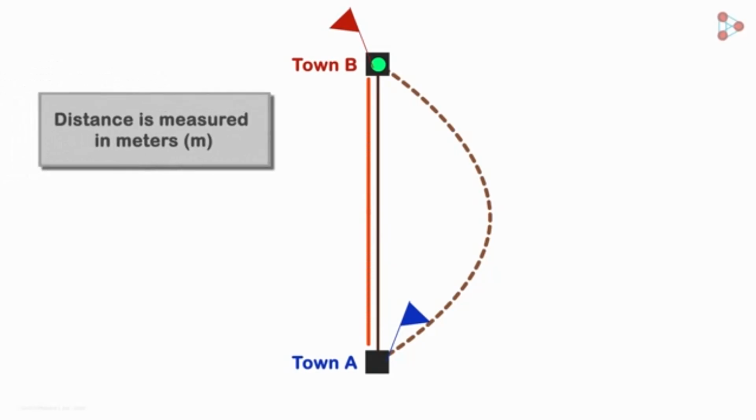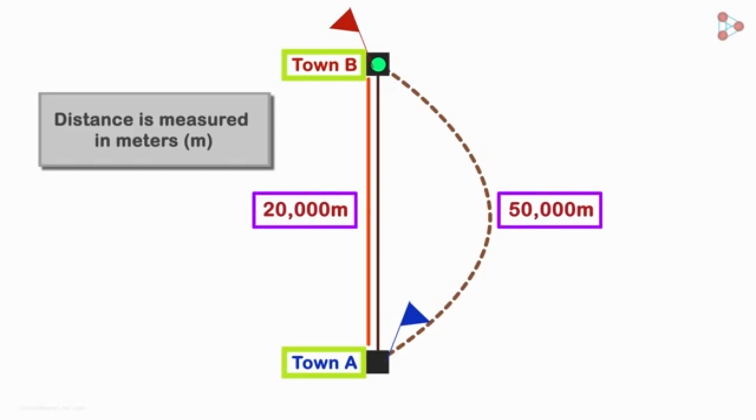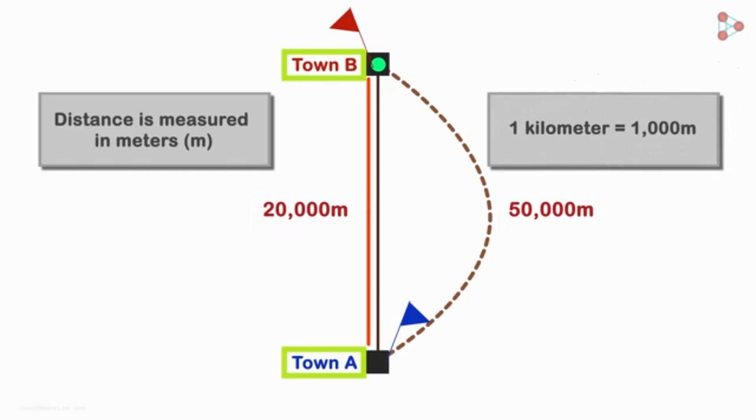Distance is measured in meters and denoted by small letter m. Let the distance between these two towns along the straight line be 20,000 meters. But due to the road construction work, you had to cover a distance of 50,000 meters. We also know that 1 kilometer is equal to 1000 meters. In this case, instead of 20,000 meters, we can say 20 kilometers, and 50,000 meters is equal to 50 kilometers.